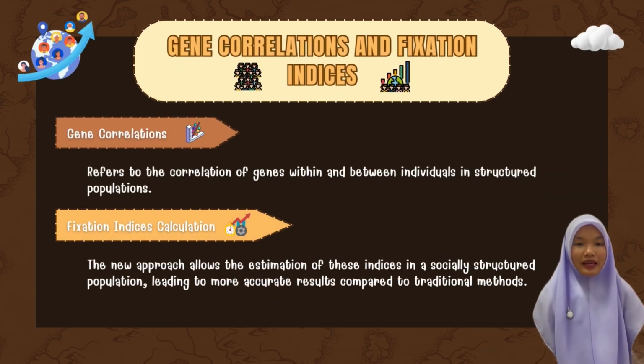The next topic: gene correlation and fixation indices. Gene correlation refers to the correlation of genes within and between individuals in a population. Fixation indices calculation: the new approach allows the estimation of these indices in a socially structured population, leading to more accurate results compared to traditional methods. The next topic.